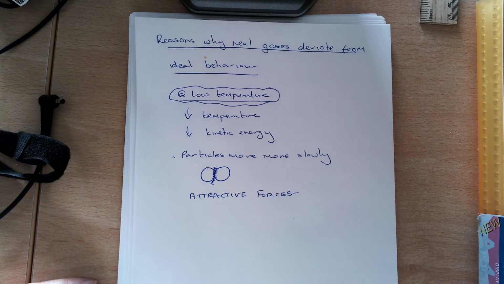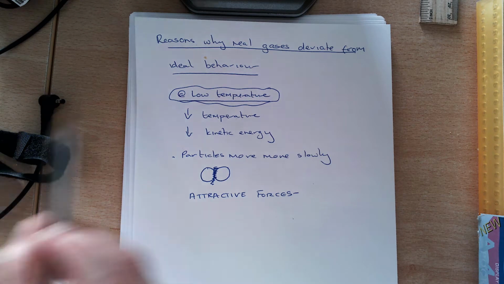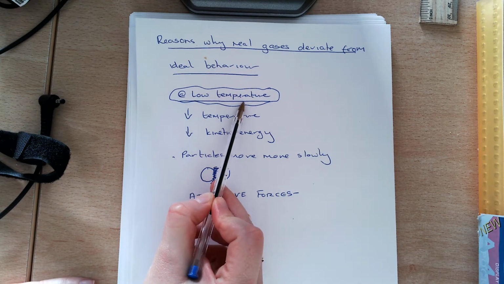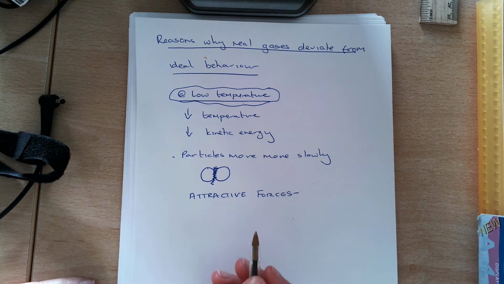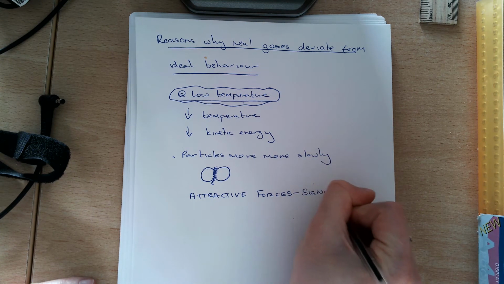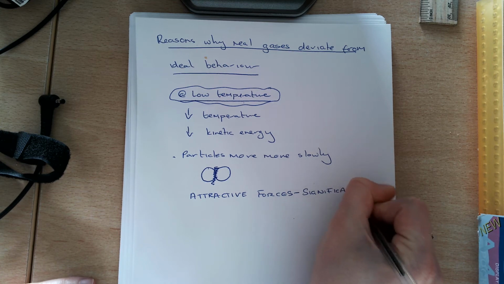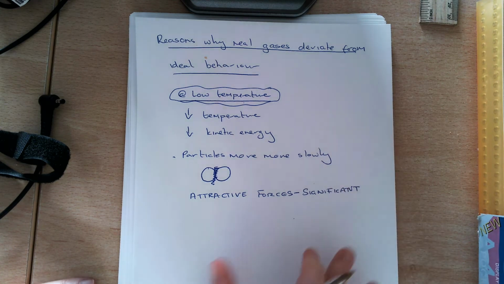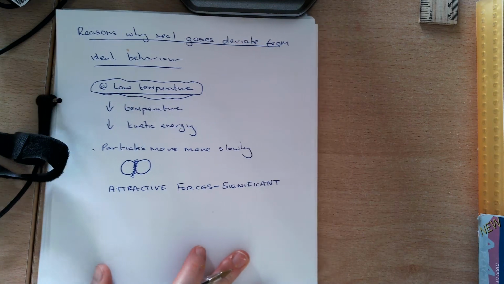Remember, my ideal gas obeys all of the assumptions under all conditions of temperature and pressure. But at low temperature, they're not going to agree to this assumption, that there are no attractive and repulsive forces. So because of that, that is one way in which my real gases deviate from ideal behaviour.